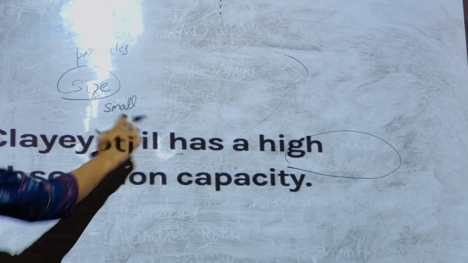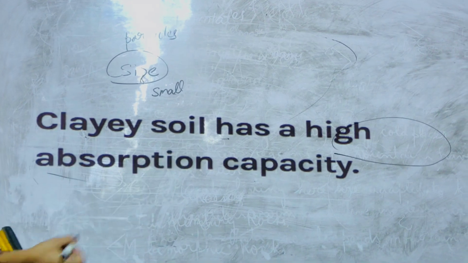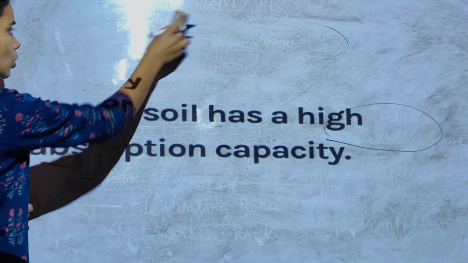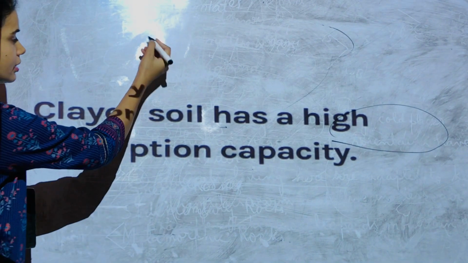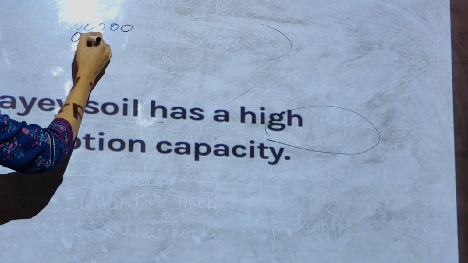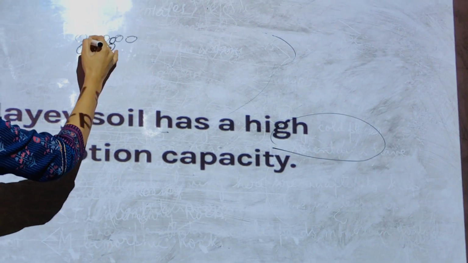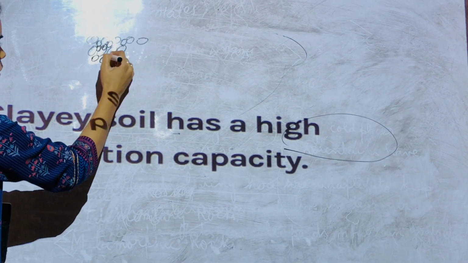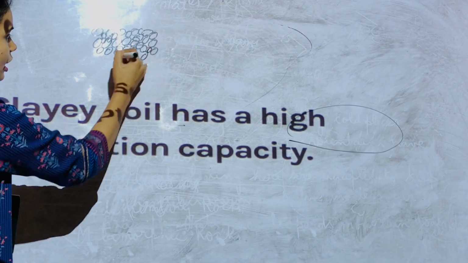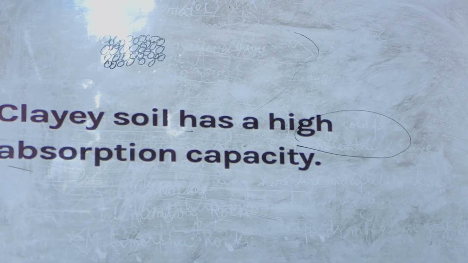Let's understand clayey soil. Clayey soil has a higher absorption capacity. How? First of all, you need to know the structure of clayey soil. If you can see the clayey soil, it has very small particles. Their particles are very small in size. There is hardly any gap. So if water is passing through, there is hardly any gap.